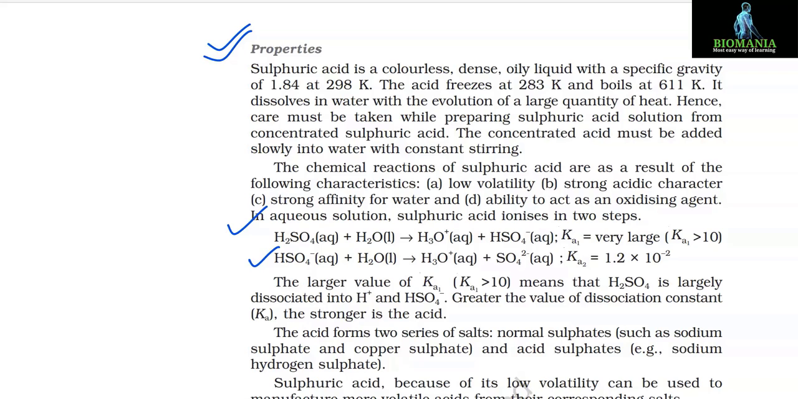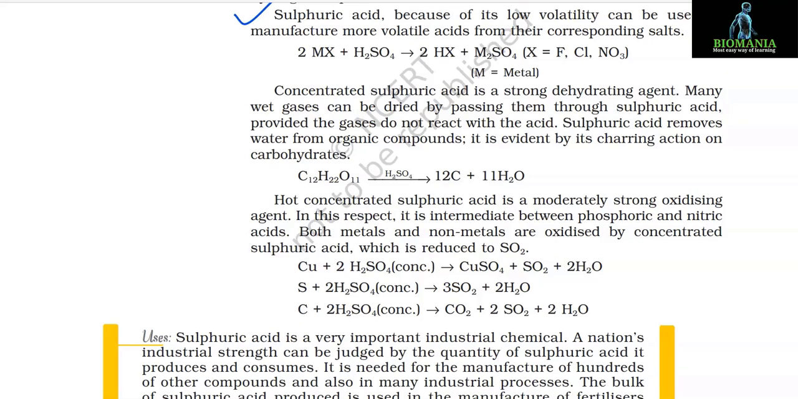The acid forms two series of salts: normal sulfates such as sodium sulfate and copper sulfate, and acid sulfates, for example sodium hydrogen sulfate. Sulfuric acid, because of its low volatility, can be used to manufacture more volatile acids from their corresponding salts. 2MX + H2SO4 gives 2HX + M2SO4, where X is fluorine, chlorine and NO3, and M is any metal. Concentrated sulfuric acid is a strong dehydrating agent.